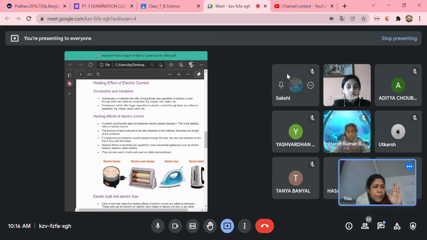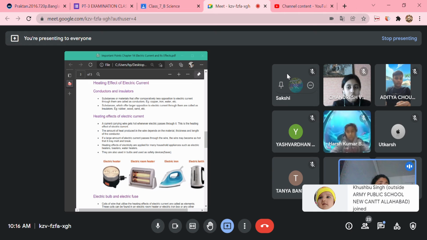Material means the more the resistance, the more the heat will be produced. The less the resistance, the less will be the heat produced. You have seen that the concealed wiring of your houses has copper wire. Copper wire has less resistance. It doesn't get heated up very much. It will get heated up a very minor amount, but not a higher amount.